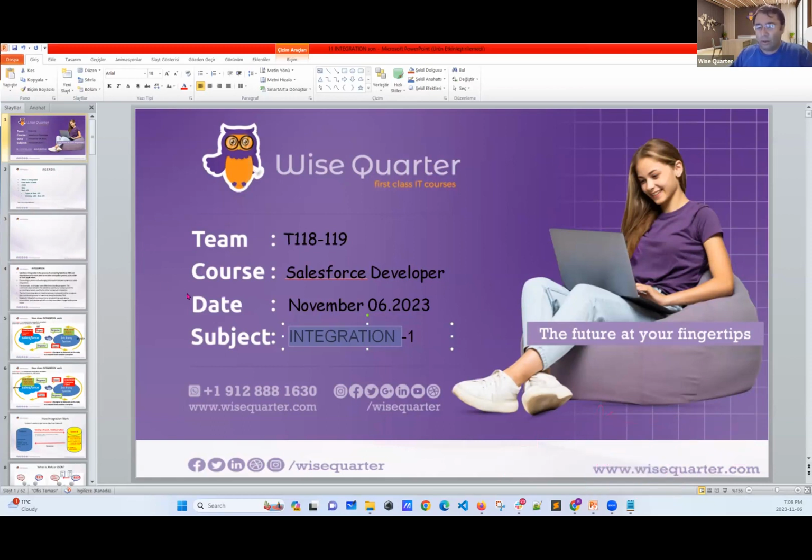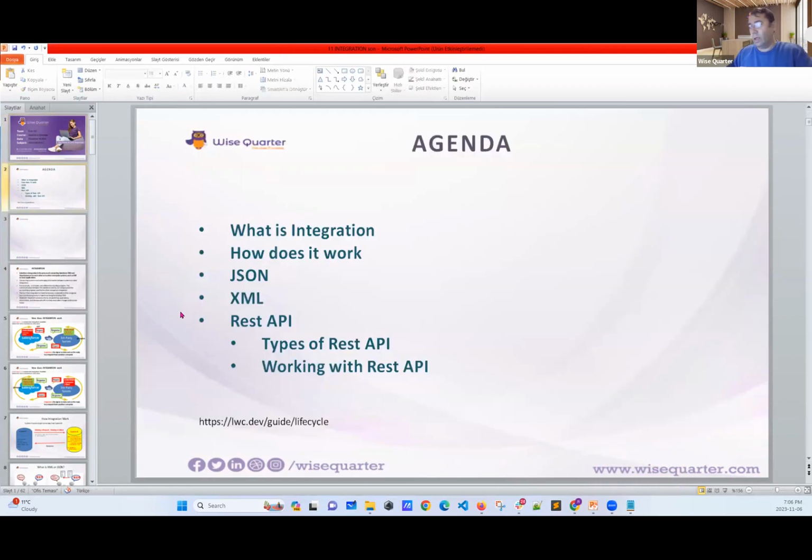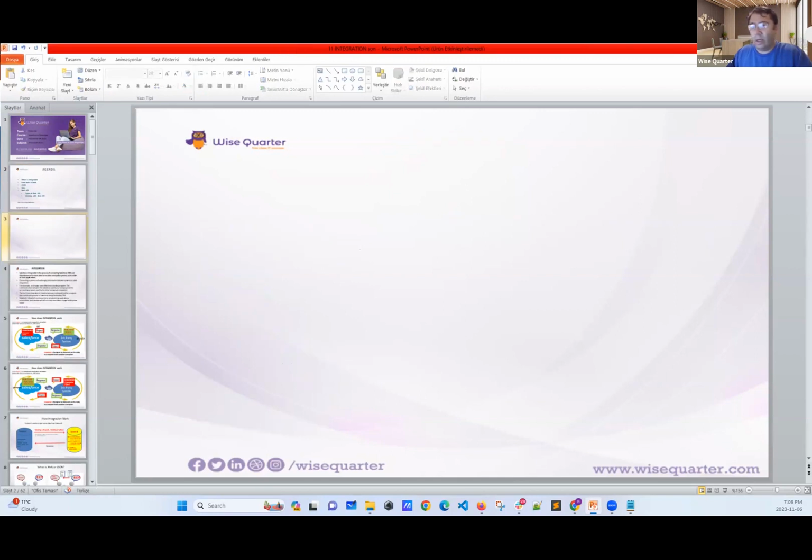It's going to be easy, first of all. Just today, I'll try my best to explain the basics. And maybe in our last session, we will start writing some code. But the first thing, you should understand what integration is and how it works. And then we are going to learn JSON, XML, and REST API. This is not hard, you will learn.